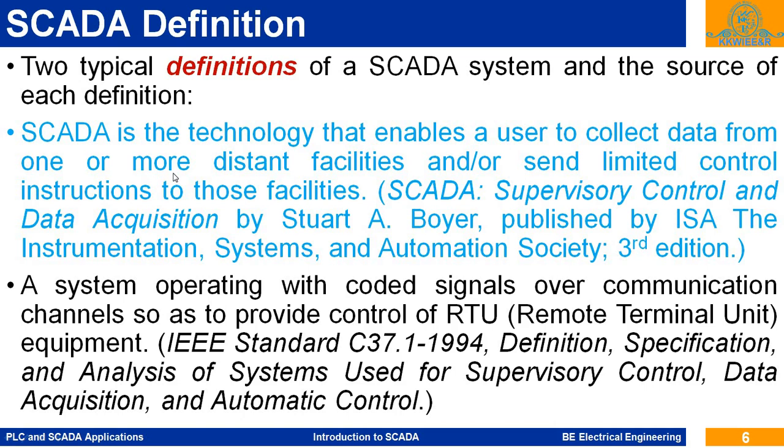From these distant locations you can collect the data, and based on the analysis of this data, the SCADA system will send limited control instructions to those facilities, such as open or closed valve, or in the case of flow control, a signal or message in terms of percentage, so that the closing or opening of the valve is controlled.